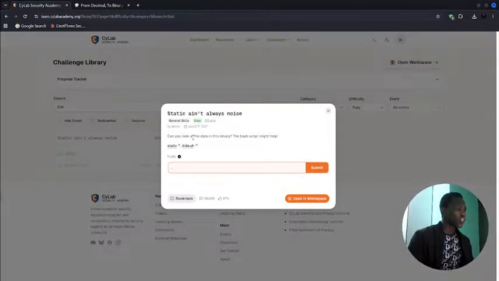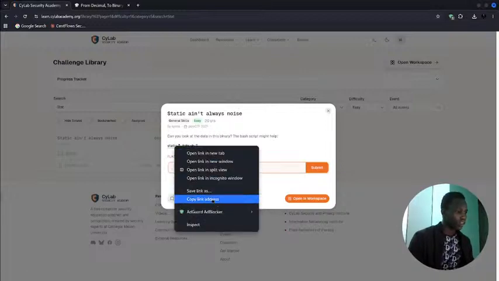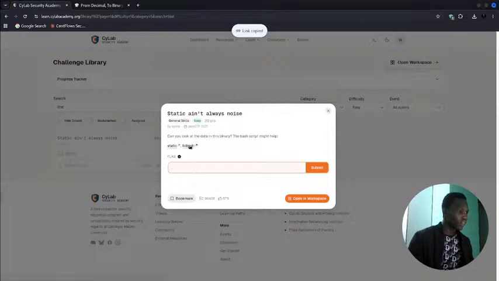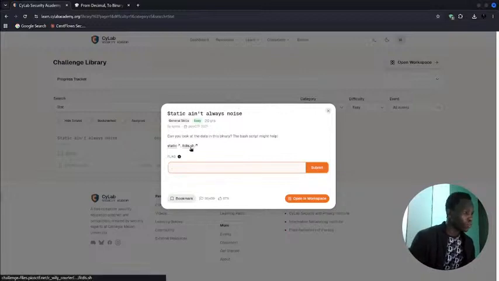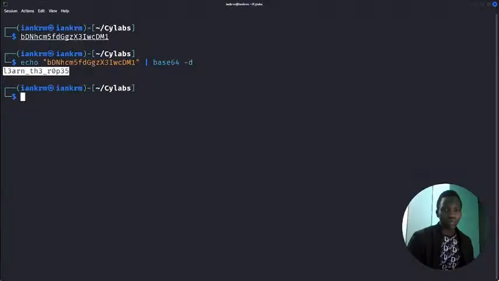So it tells us, can you look at the data in this binary? The bash script might help. Okay, so let's copy the link address. Yeah, we still need this, so let's first move into a terminal.